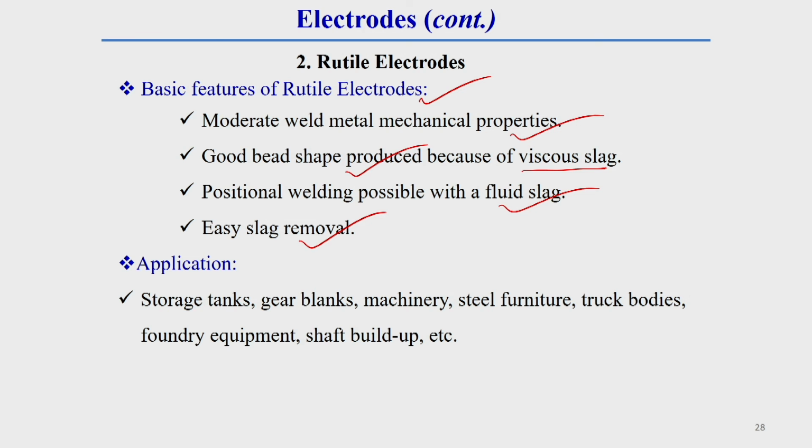The rutile electrode has applications in storage tanks and gear blanks. These are generally the practical applications of these types of electrode: machinery, steel furniture, tank bodies, foundry equipment, shaft build up. So there are a lot of applications of rutile electrodes. Okay, in the next lecture I will discuss the rest of the types of electrodes in detail, and the different applications, advantages and drawbacks of this welding process, in the next lecture.